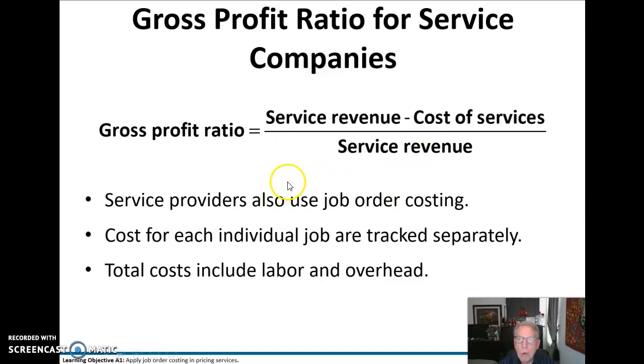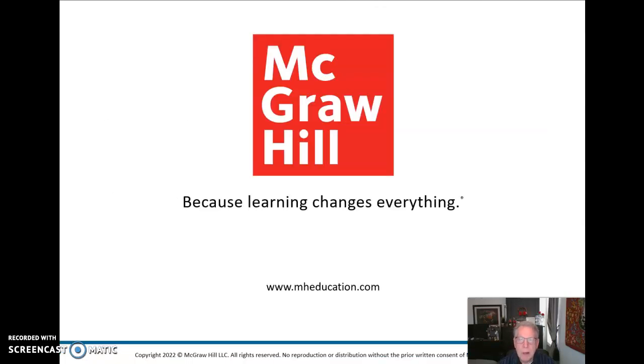Okay, our gross profit ratio, that's going to be the service revenue less the cost of those services divided by service revenue. Same formula that we use generally for manufacturers. And here, the service providers also use job order costing and the cost for each individual job is tracked separately, and the total cost includes just labor and overhead.